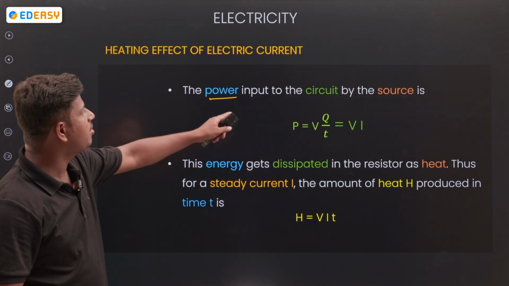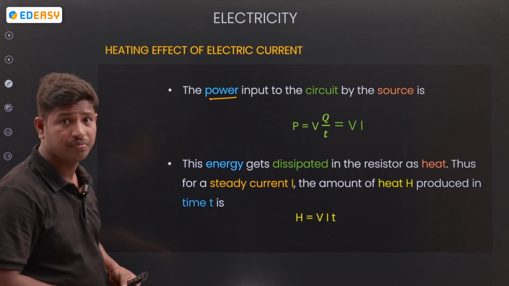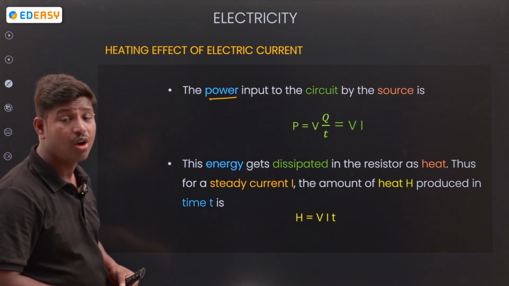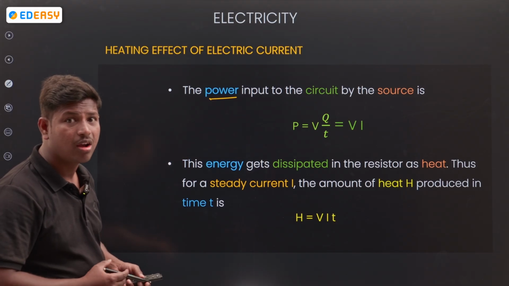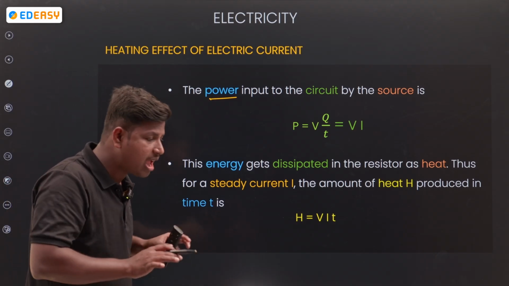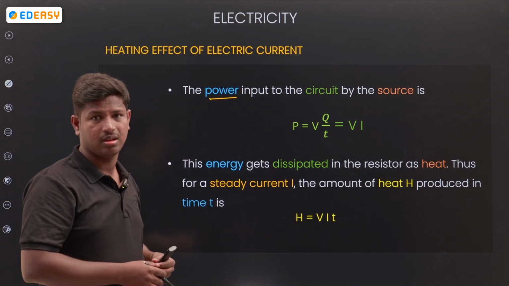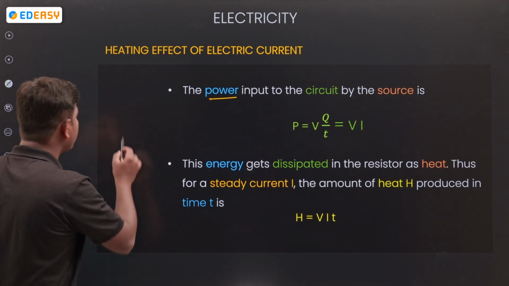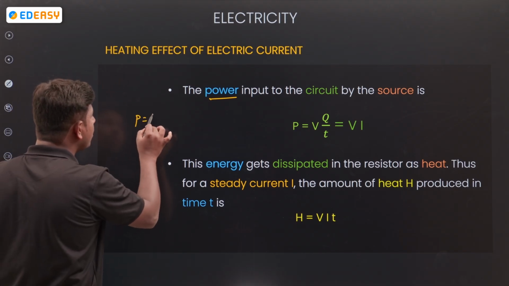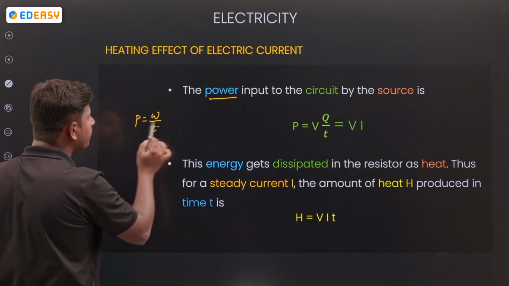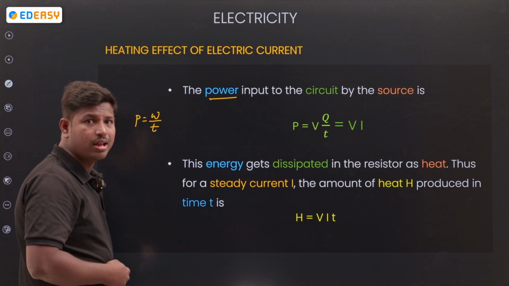Next, power. Power is the power input to the circuit by the source. How can we calculate power? There is a bench here, and I am pushing the bench, doing work on it. How can I calculate the power? Power P is equal to work done by time.